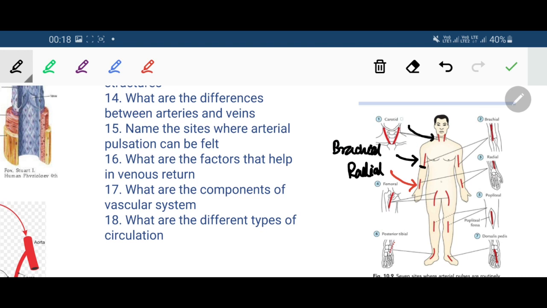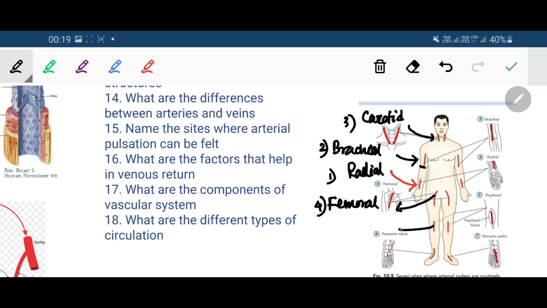Then by the side of the neck, carotid arteries: radial, brachial, carotid arteries. Then in the lower limb, number 4, femoral artery.